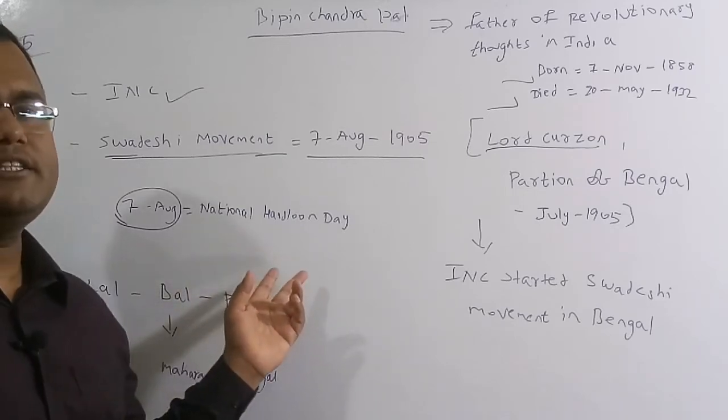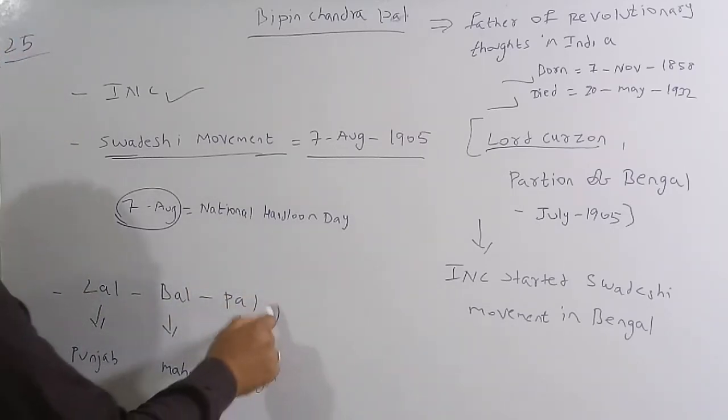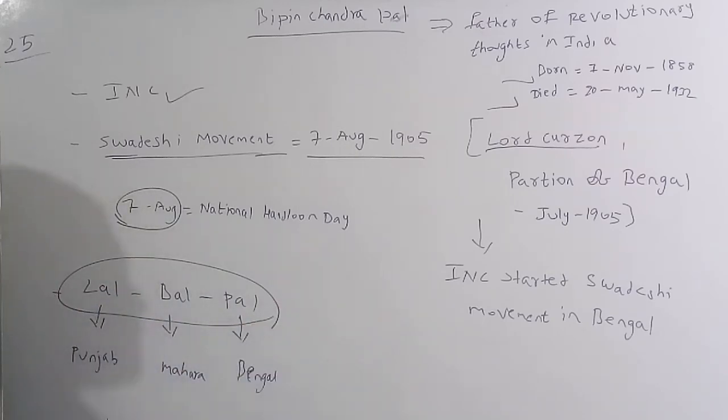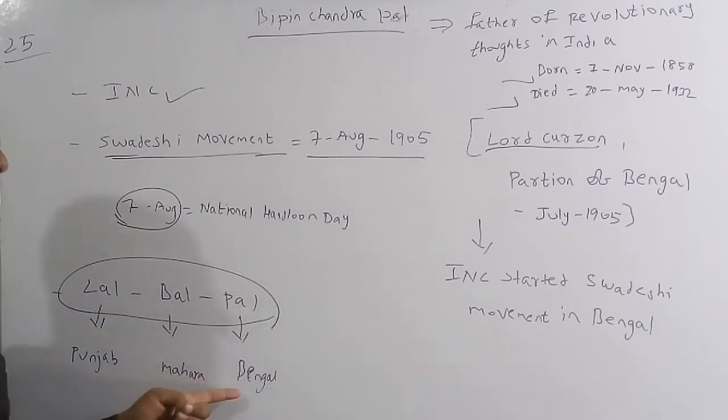I have told you about this in a very detailed manner in the previous lectures. Here, I think you have heard this point: Lal Bal Pal. Lal means Lala Lajpat Rai, who belongs to Punjab. Bal means Bal Gangadhar Tilak, who belongs to Maharashtra. Pal means Bipin Chandra Pal, who belongs to Bengal.